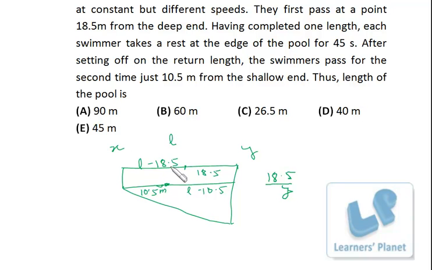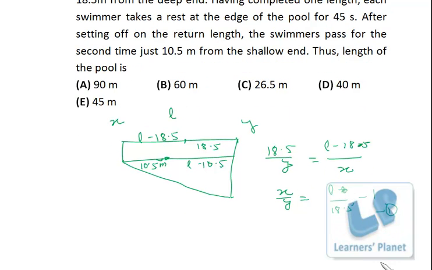And this person covers L minus 18.5, because they are starting simultaneously, so he will cover L minus 18.5 with the speed of x in the same time. So this and this are the same. So we can say x by y is equal to L by 18.5 minus 1. Okay, so that is the first equation.